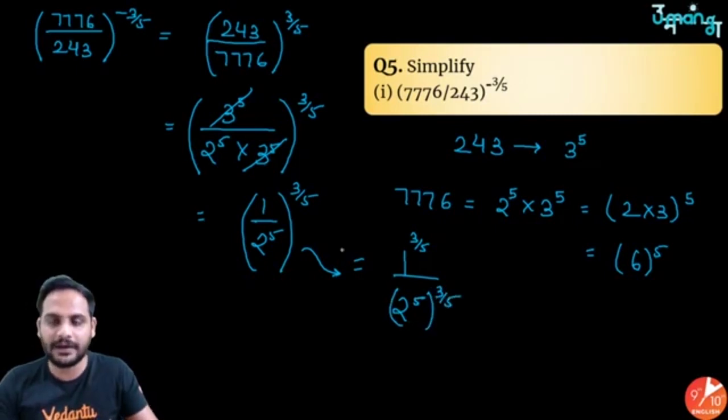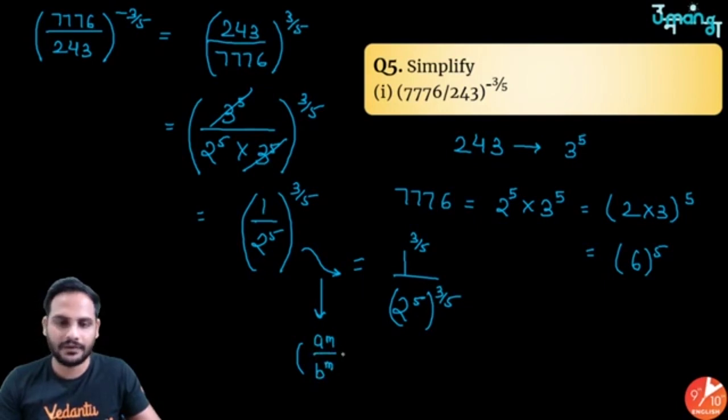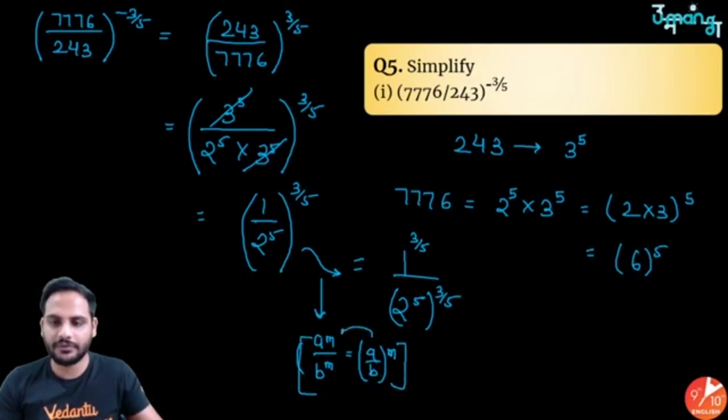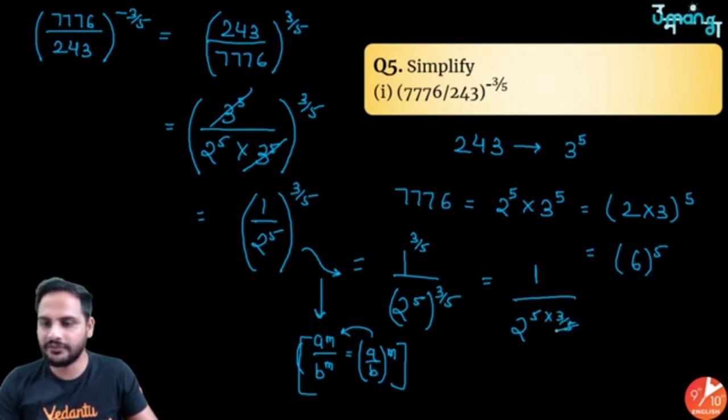I am distributing the power. Okay. Here which law I am using? Here the law which is used by me is a raised to the power m upon b raised to the power m is equal to a by b whole raised to the power m. This opposite I am doing. Distributing the power. From here to here I am going. Common power, distributing it. So it will become 1 upon 2 raised to the power 5 into 3 by 5. 5 to 5 got cancelled. So 1 upon 2 raised to the power 3, which is 1 by 8.